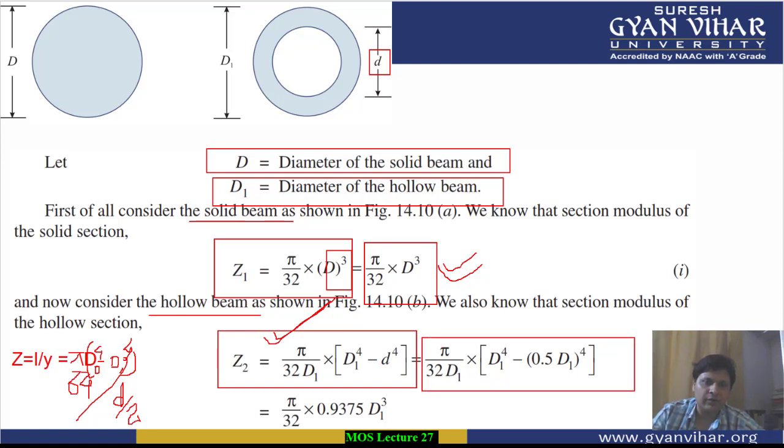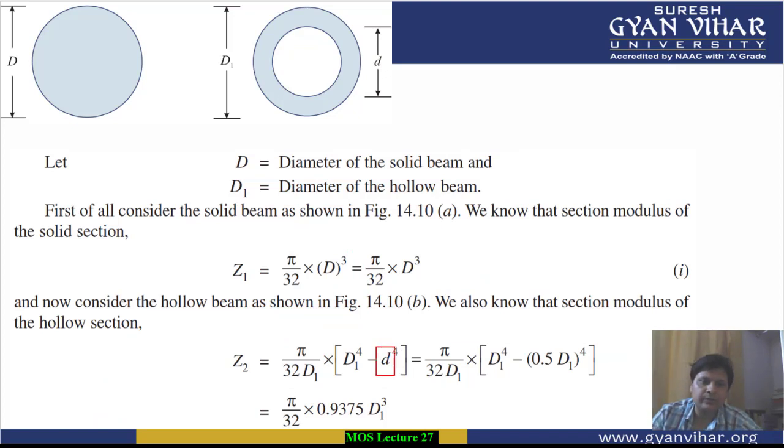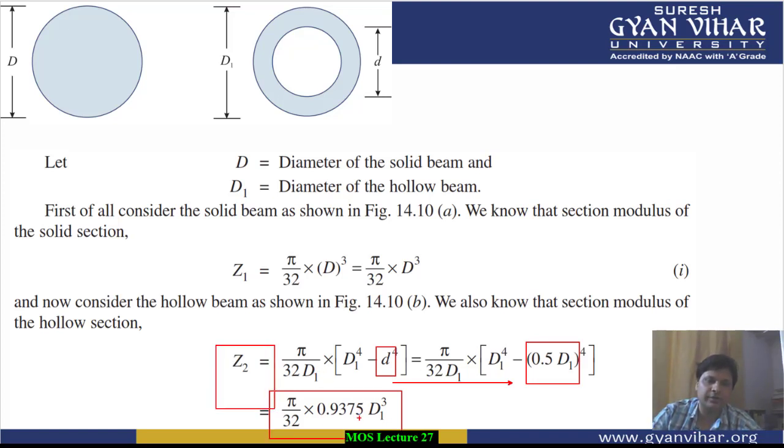Finally, on simplification, when you put the value of small d, as it is already given in the question that small d is equal to capital D1 by 2, so here we put 0.5 into D1 in place of small d, and finally you get a relation for a hollow circular cross section beam. The section modulus is pi by 32 into 0.9375 D1 cubed. Alright, I hope you have understood this.